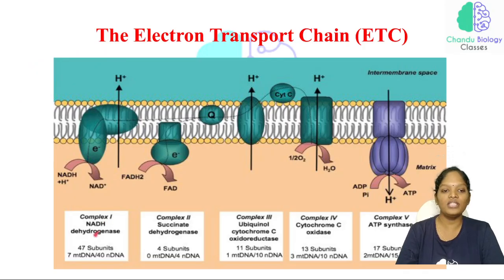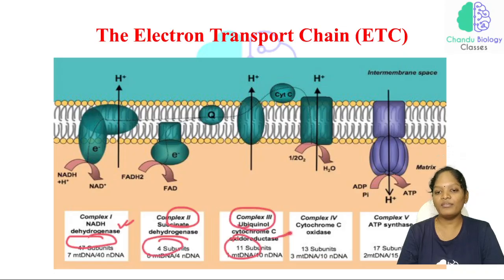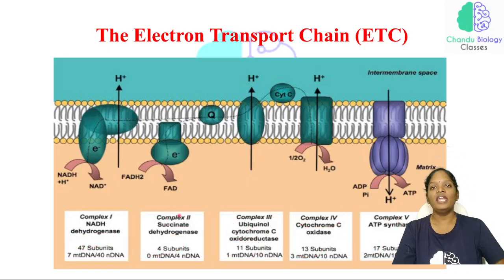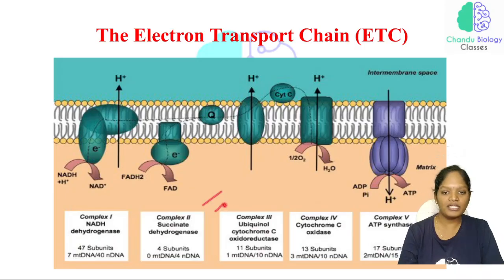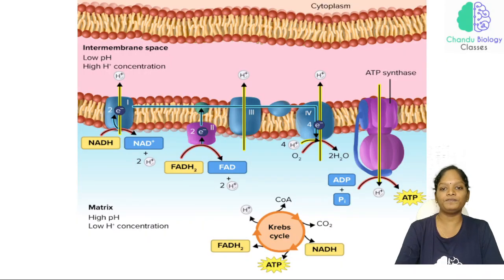Besides all these things, you should know how many subunits each complex has. Complex 1 has 47 subunits, complex 2 has 4 subunits, complex 3 has 11 subunits, complex 4 has 13 subunits, and complex 5 has 17 subunits. So these are the number of subunits in each complex. Have a look at that.